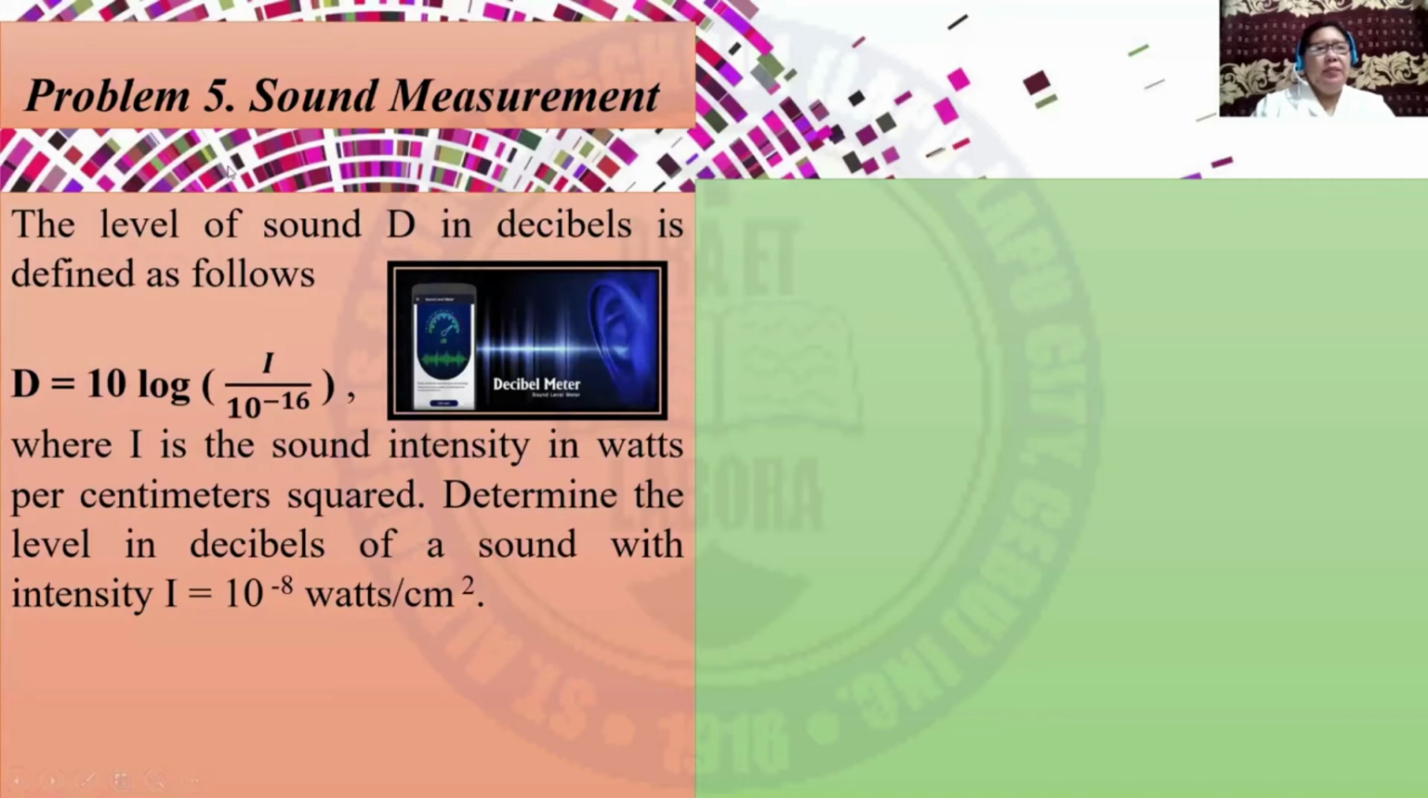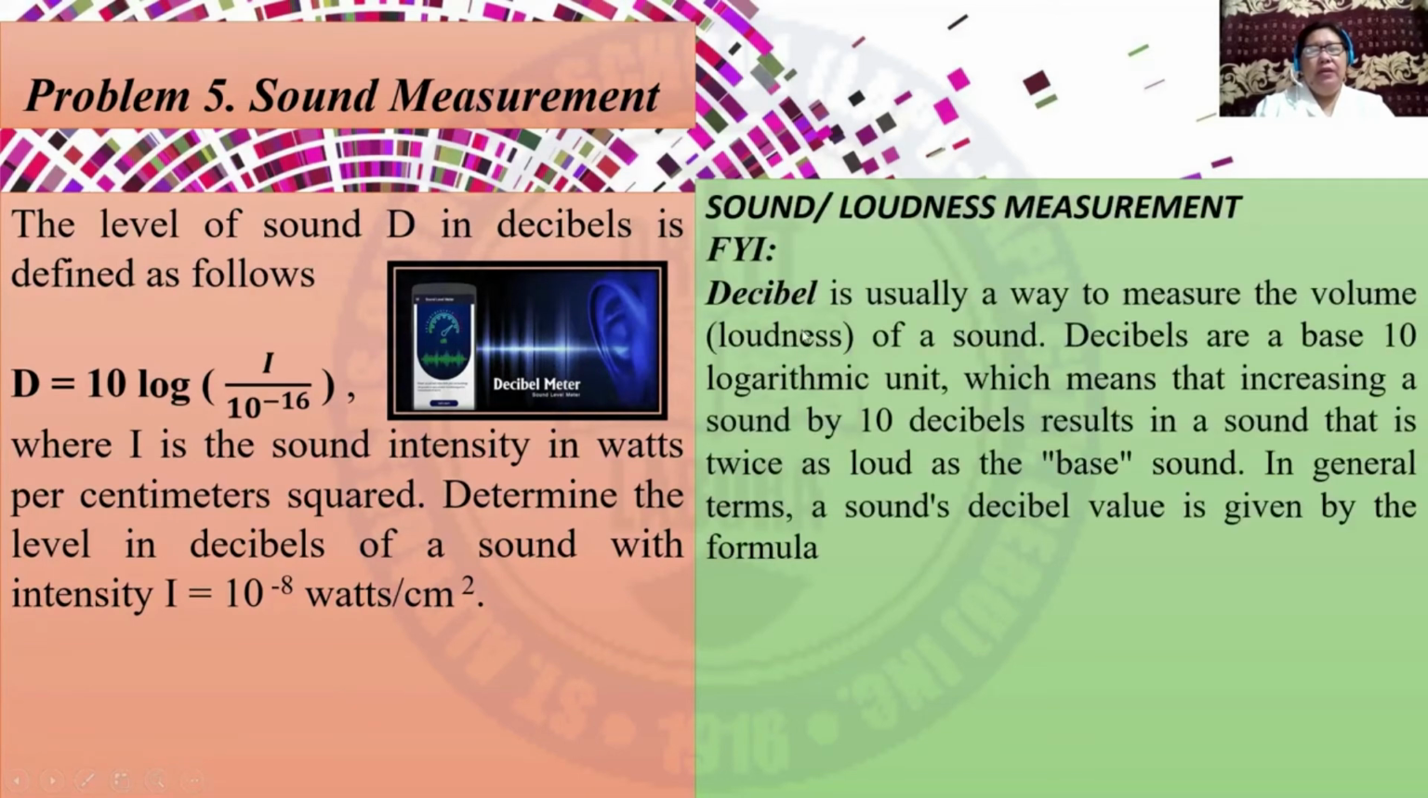Next, let us have a problem about sound measurement. The level of sound D in decibels is defined as follows. D is equal to 10 log of the quantity I over 10 raised to negative 16, where I is the sound intensity in watts per centimeter squared. Determine the level in decibels of a sound with intensity I is equal to 10 raised to negative 8 watts per cm squared. This is how a decibel meter looks like. So, let us have information first.